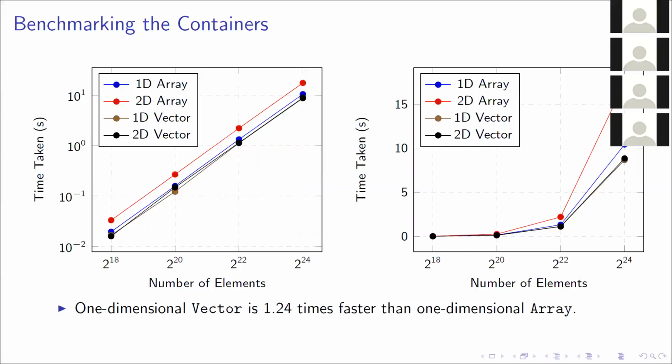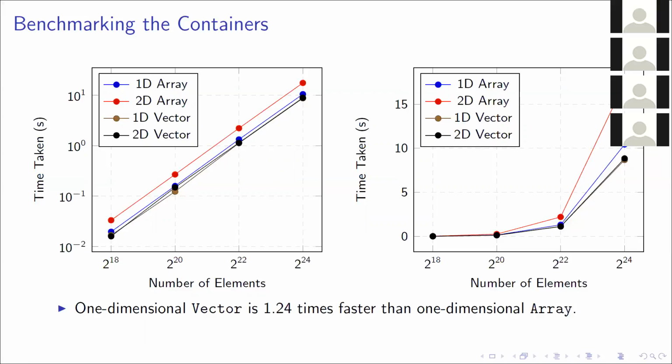You notice here that the two-dimensional array has a stark difference compared to the one-dimensional array. In particular, the one-dimensional array was 1.41 times faster than the two-dimensional array. The most important thing here is that the vectors are way better than the arrays. Even the two-dimensional vector performs better than the one-dimensional array. In particular, the one-dimensional vector performs 1.24 times faster than the one-dimensional array.